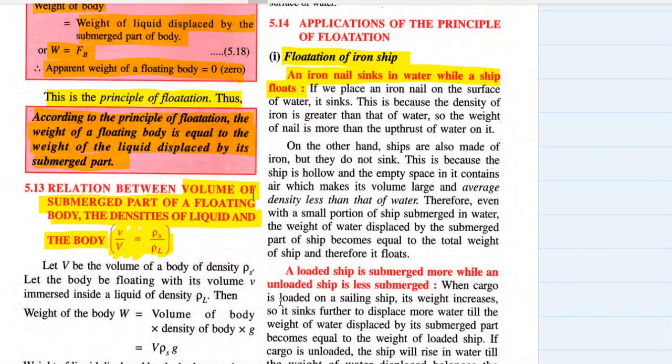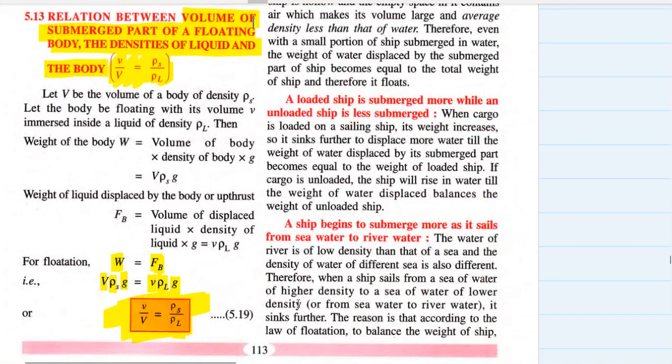On the other hand, ships are also made of iron, but they do not sink because the ship is hollow and the empty space in it contains air, which makes its volume large and average density less than that of water. Therefore, even with a small portion of ship submerged in water, the weight of water displaced by the submerged part becomes equal to the total weight of the ship, and therefore it floats. A loaded ship is submerged more while an unloaded ship is less submerged.